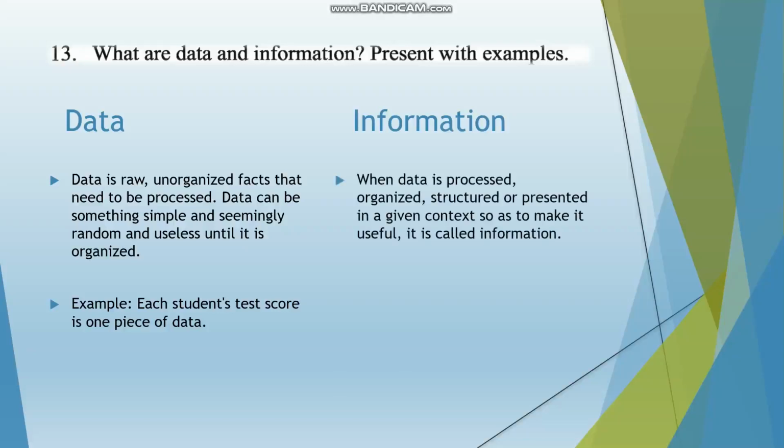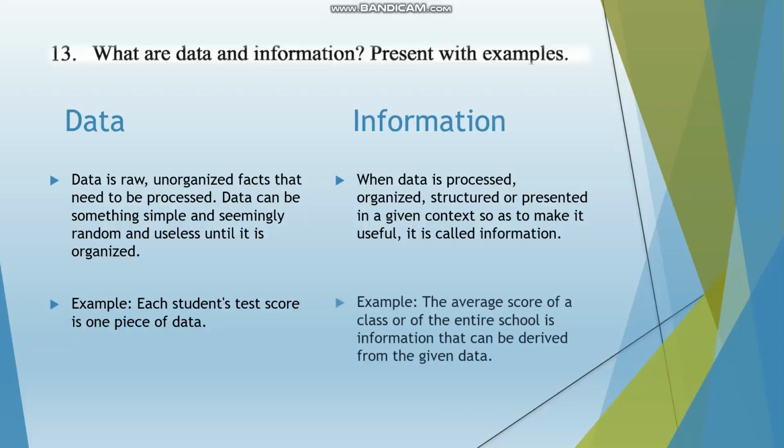Information. When data is processed, organized, structured, or presented in a given context so as to make it useful, it is called information. So basically what that means is we process the data that we collected to make it useful. For example, the average height of the students in your class or their average test scores. If I tell you the individual heights of the students in your class, that would not bring up much meaning to you. But when I tell you the average height of the students in each of the classes, then we would see that there's a change in the patterns of their heights. So that would be information.